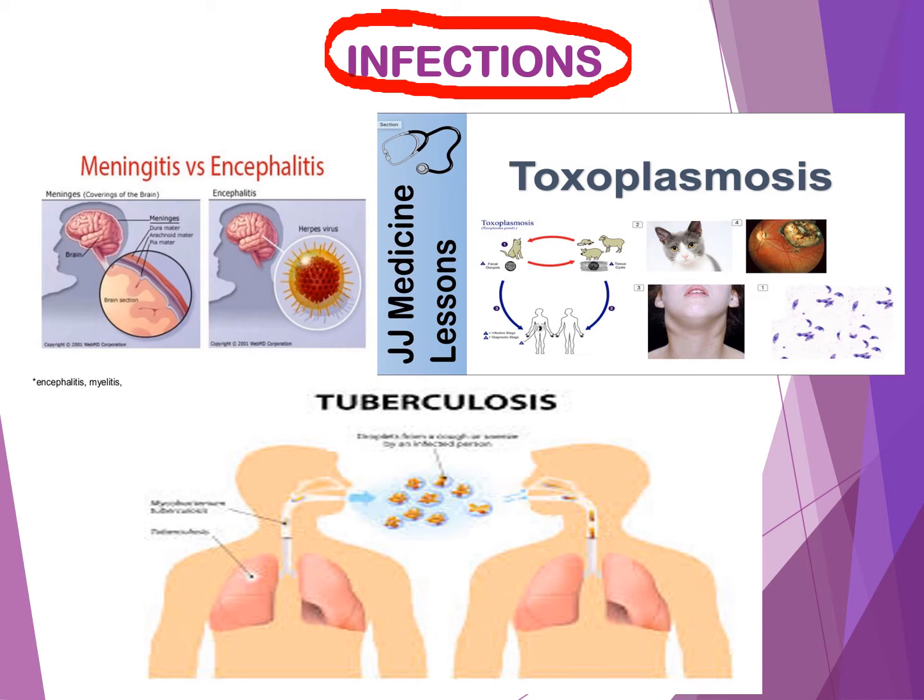Toxoplasmosis is a disease that results from infection with Toxoplasma gondii. It is a parasite. We can see this parasite in cat feces and in undercooked meat. So these infections may cause insult to the pituitary gland and later cause decreased production of growth hormone.